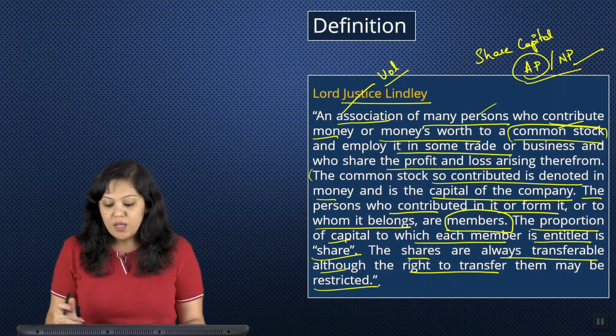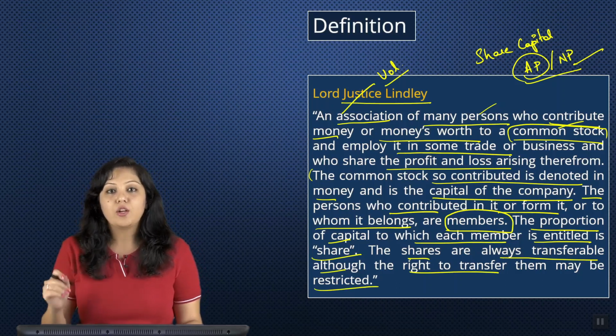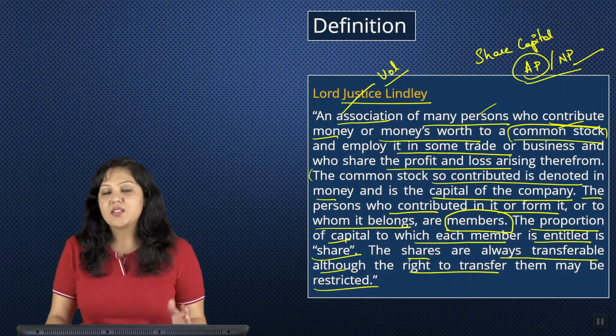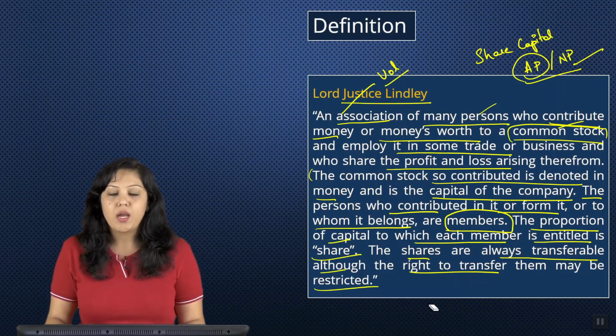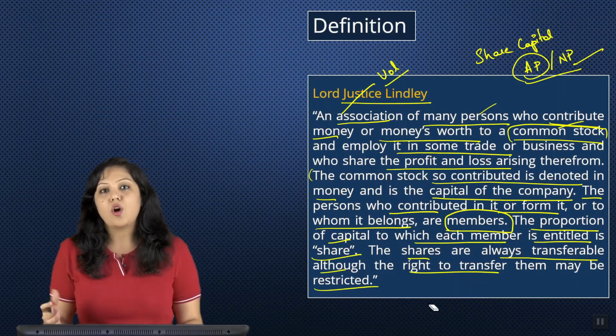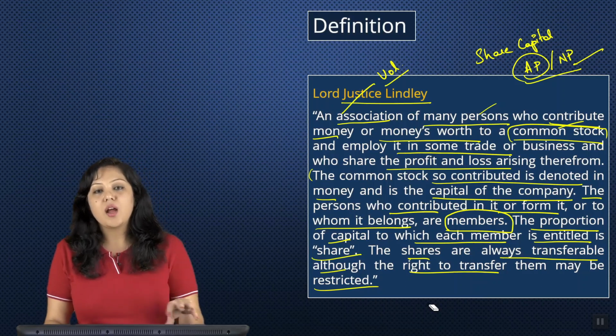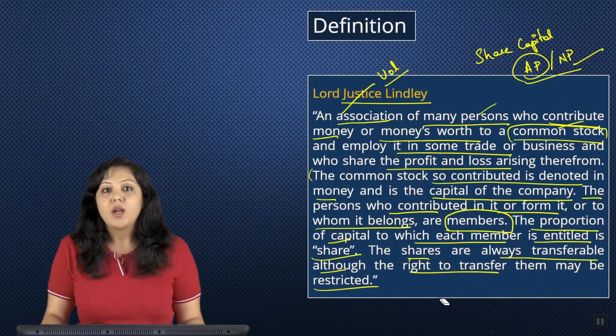What does this mean? This basically talks about the right of a member. Now, I have invested, let's say, 20,000 rupees in the company, and accordingly, depending on the nominal value of the shares, a certain number of shares would be allotted to me. Now, this share is basically an asset. It's a movable property, right?